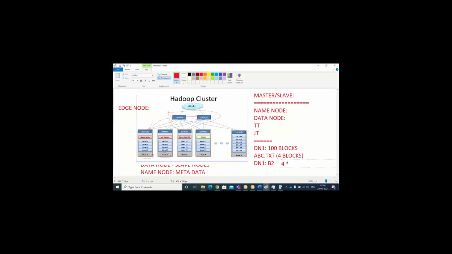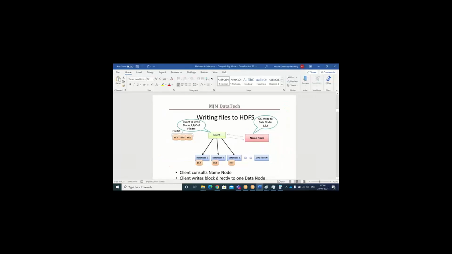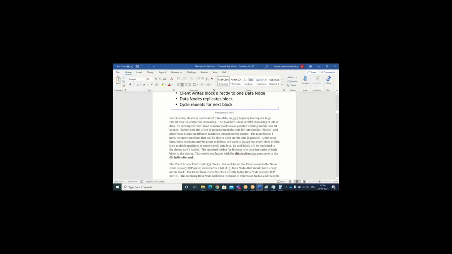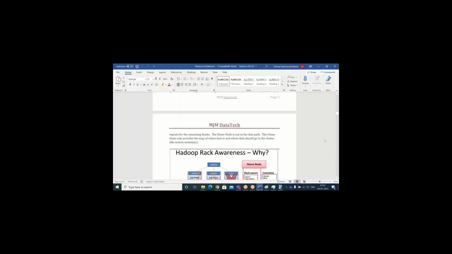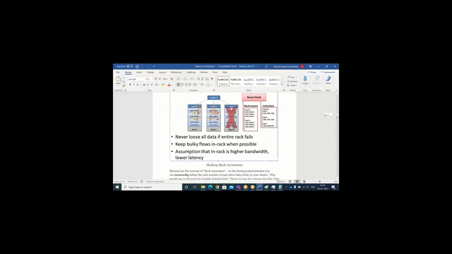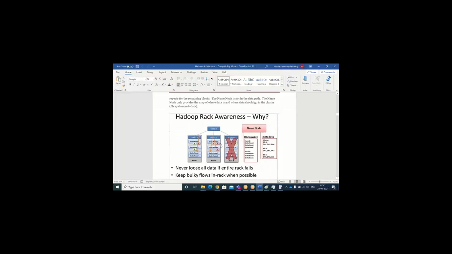See here, 4 and 3. 3 is the replication factor, so 12 blocks will come. All these 12 blocks are placed by applying the rack awareness algorithm. What does rack awareness algorithm mean? See, just an example, guys.